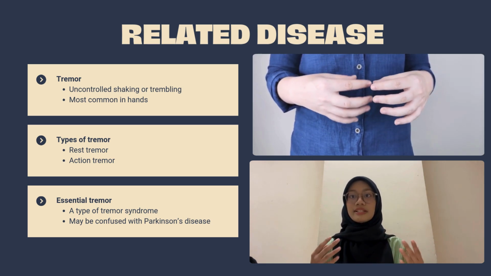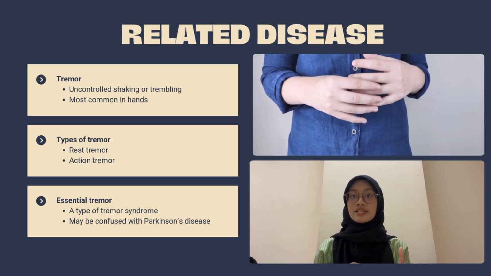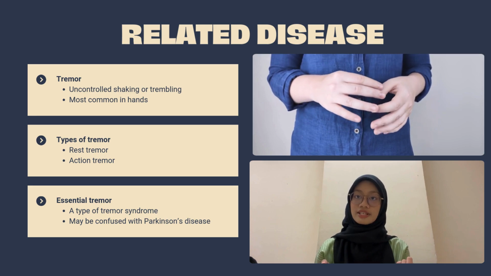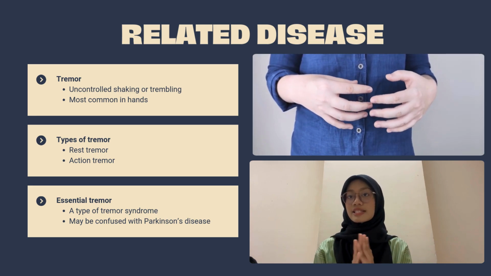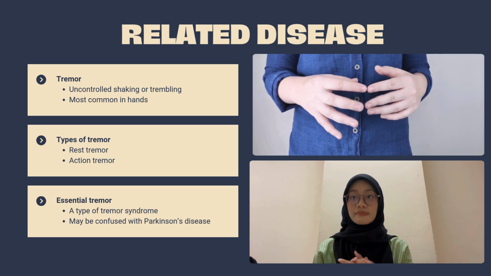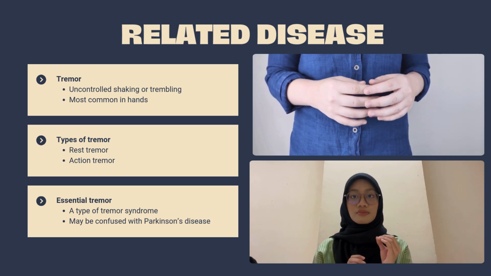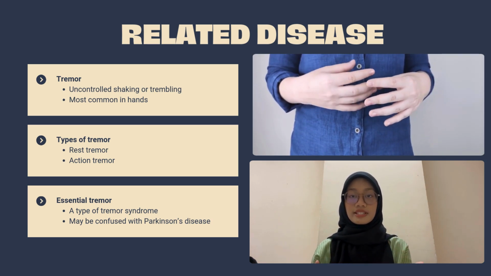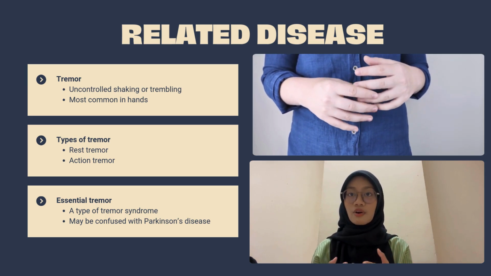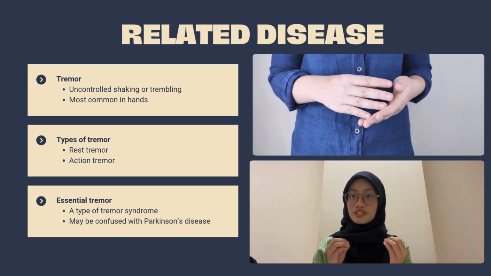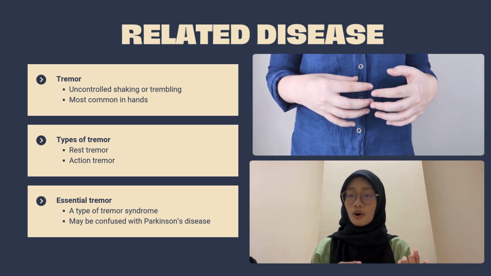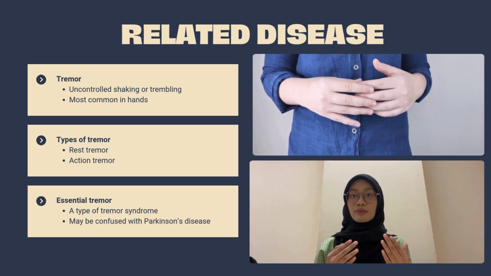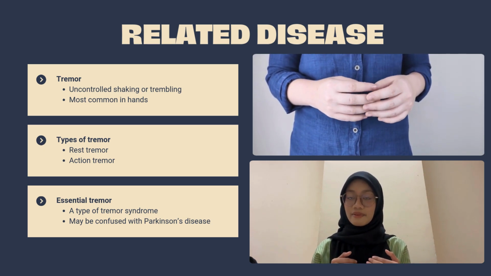So there are many related diseases that involve the brain such as stroke, multiple sclerosis, epilepsy, and Parkinson's disease. One disease that piqued my interest is the tremor, or more specifically, the essential tremor. Briefly, tremor is a type of body movement that is out of our control and looks like trembling or shakiness. It can happen in one or multiple parts of the body, and most commonly, it appears at the hand.